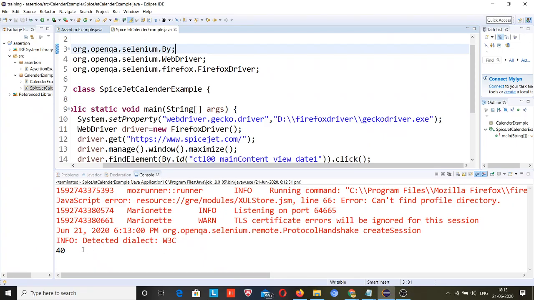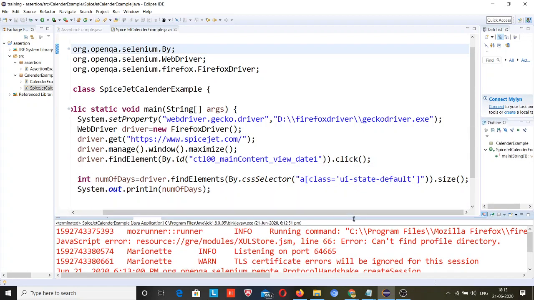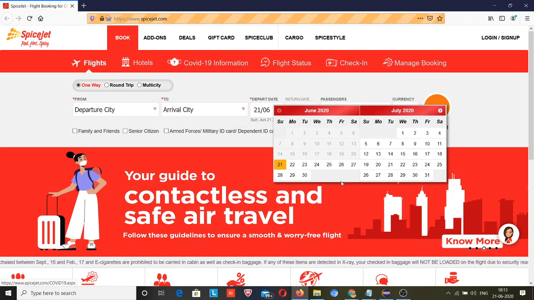Okay, it returned 40. Why did it return 40? Let me see the class I have used. Okay, so I think guys that this is counting this one and this one also.